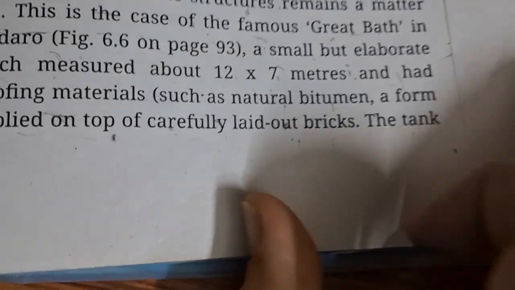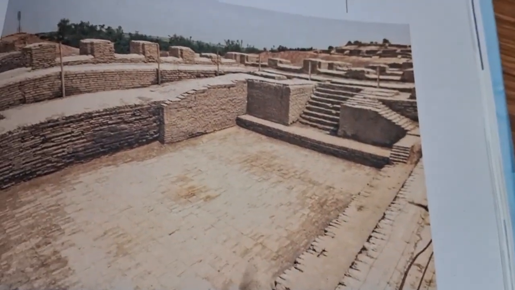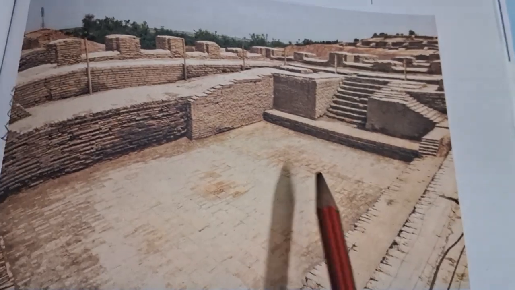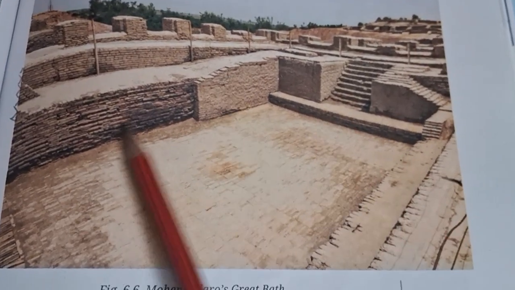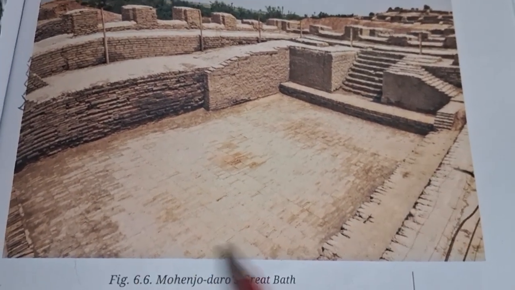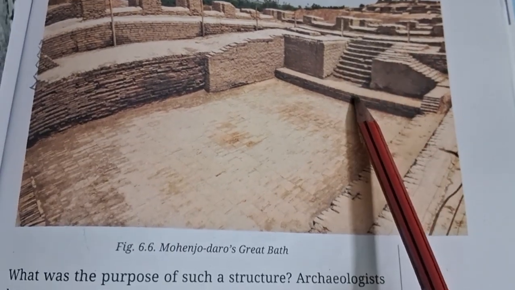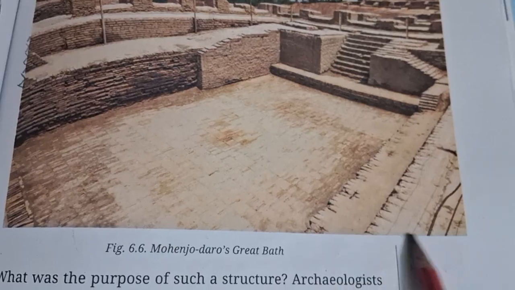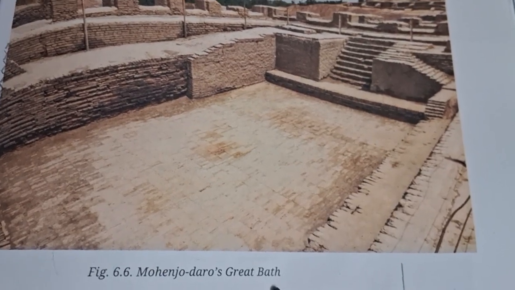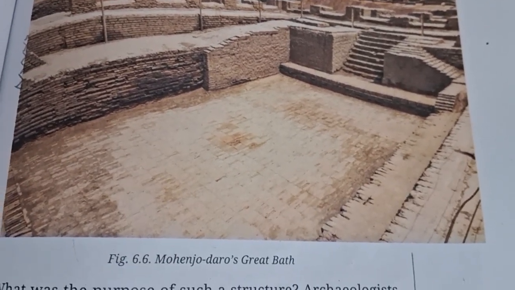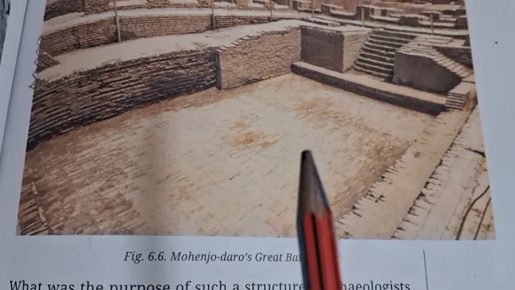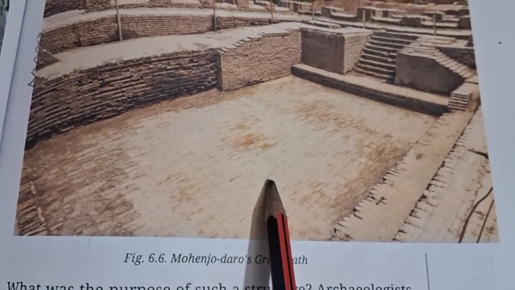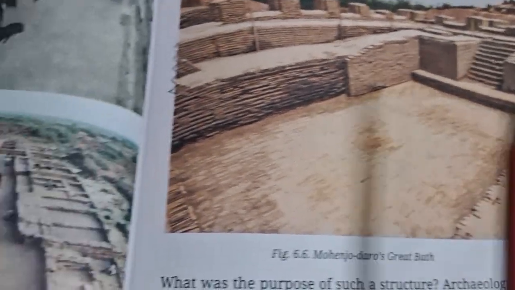So yes, we can see. Just turn the page, and you can see the picture of the Great Bath here. This kind of Great Bath they made. They could fill the water, and people could come from this side and also from this side. Yes, we found this kind of Great Bath in Mohenjo-daro. And where is Mohenjo-daro? Mohenjo-daro is in Pakistan now. Okay, got it.